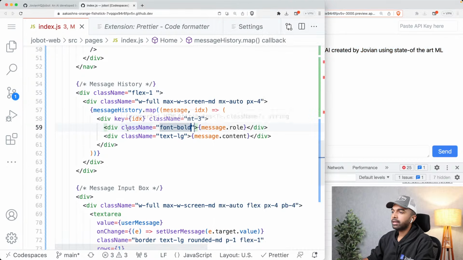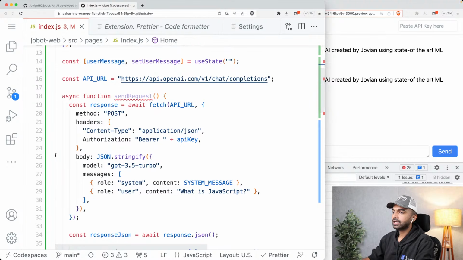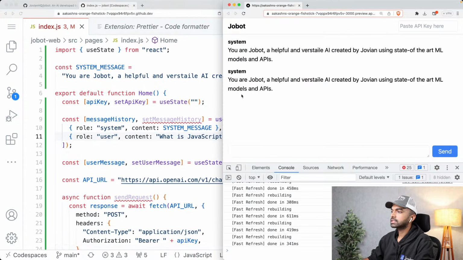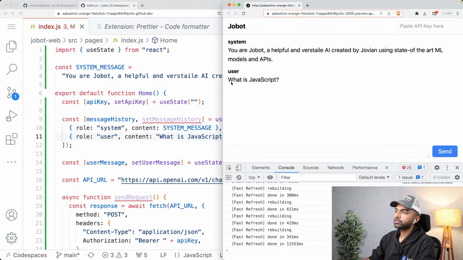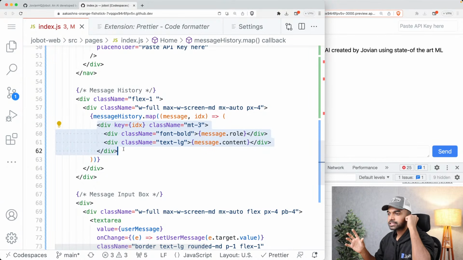All right, so now we have the message role, which is system, and now we have you are Jobot, a helpful and versatile AI. And by the way, if we had multiple messages, and we can do that simply by adding multiple messages here, you can see that multiple messages would show up here properly as well. So if I had a second message here, for example, from the user, then we would have this second message as well. The user message is what is JavaScript, the system message is such and such. So far nothing has been typed. This is just the default that we are starting out with. The reason all the messages are rendered is because we are doing .map. We are looping over the messages and printing out each message one by one using a div. Again, this is more JavaScript, JSX, React code that I will encourage you to check out the tutorials for.